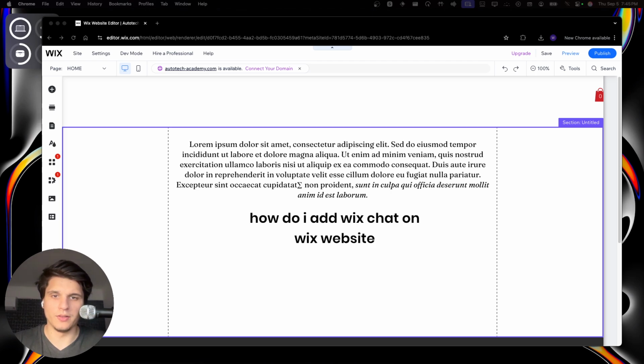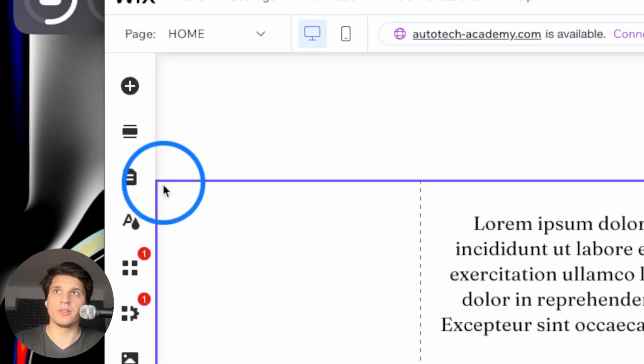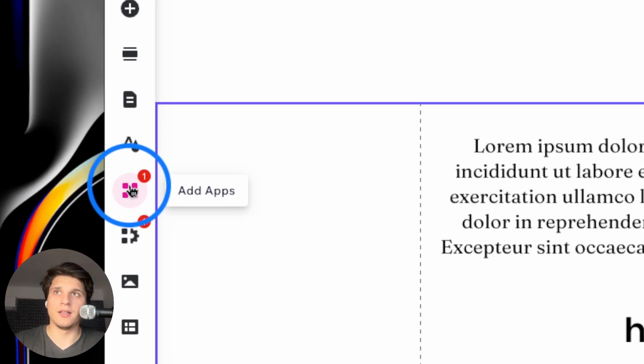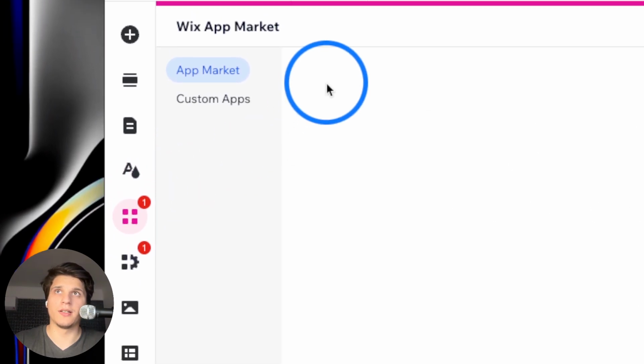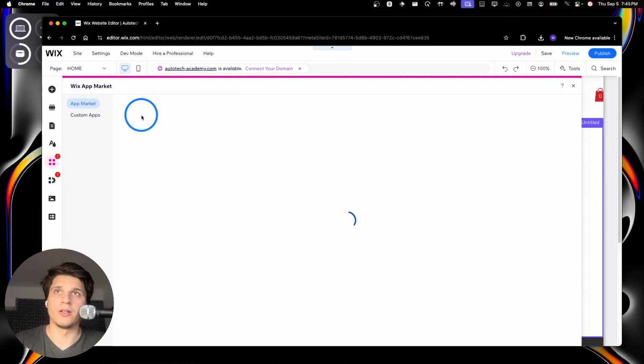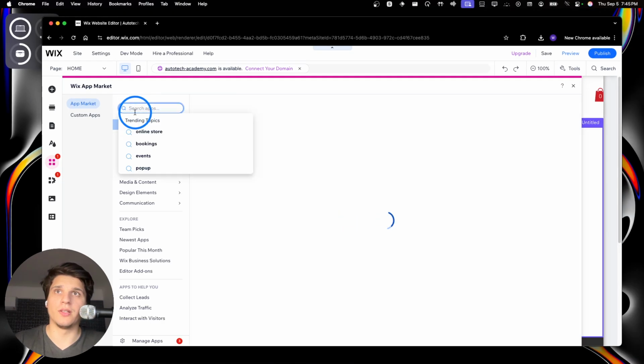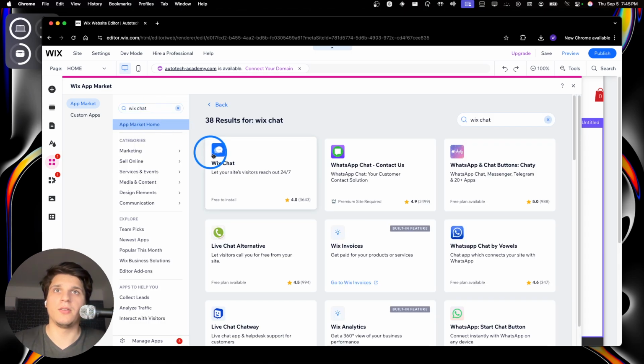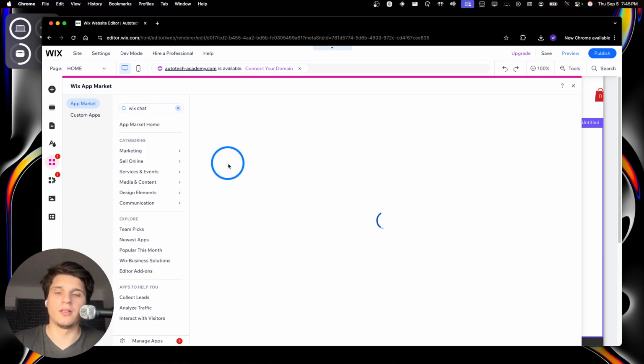I'm going to show you in this tutorial how you can add Wix chat. Okay, so this video is going to be very short. What you can do to add a chat on Wix is very simple. Just go here where you say add apps, this icon. You click on this icon, and then you're going to have to go to here where you'll search for the app Wix chat. Now you're going to click on this one here.